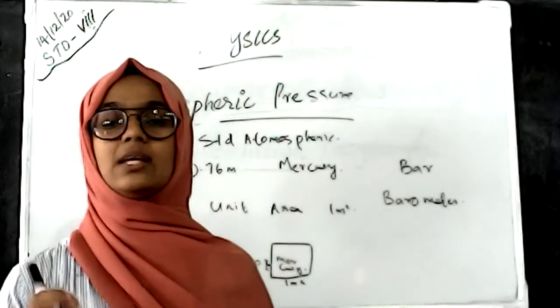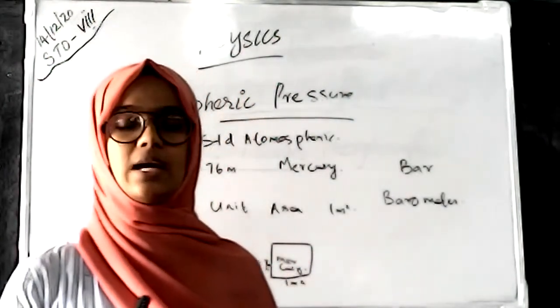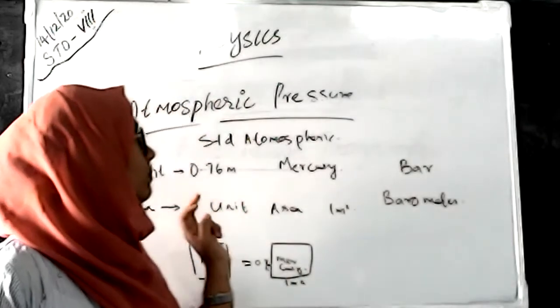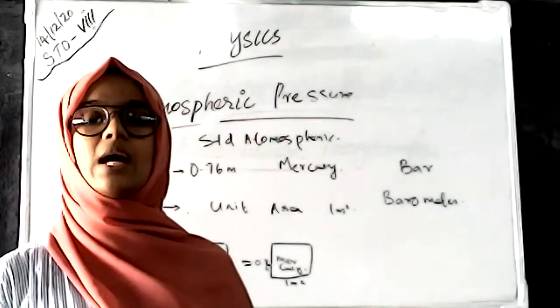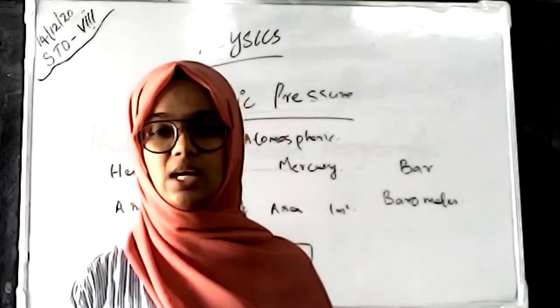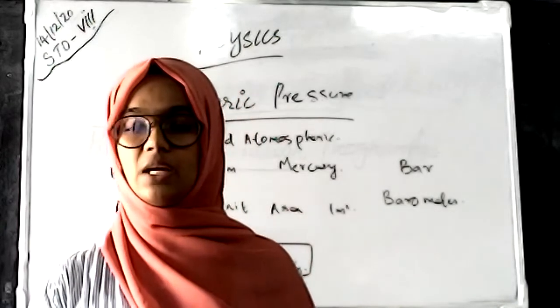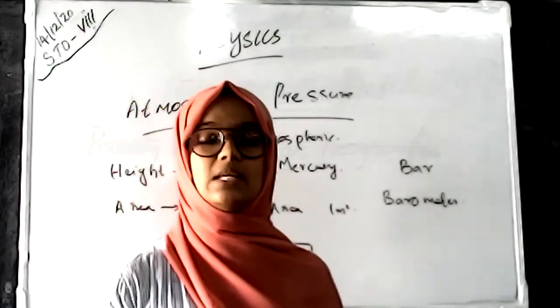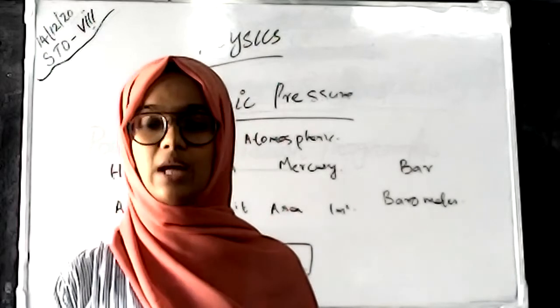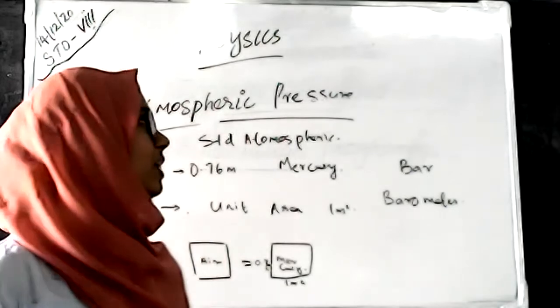Liquid pressure is the thrust acting per unit area of the liquid, and the equation connecting liquid pressure is P is equal to hdg. h is the height of the liquid, d is the density of the liquid, and g is the acceleration due to gravity. So P is equal to hdg.